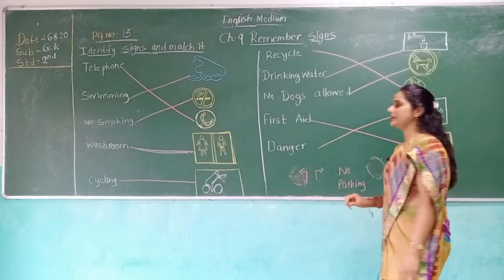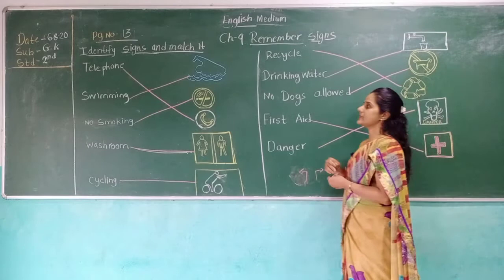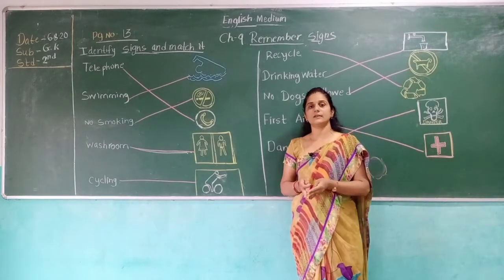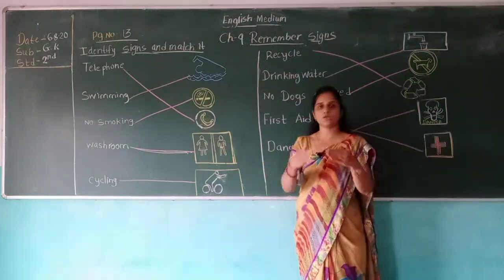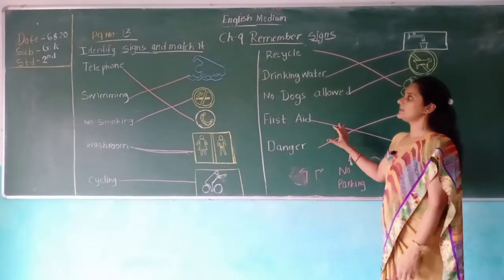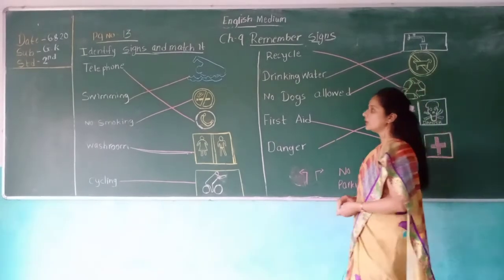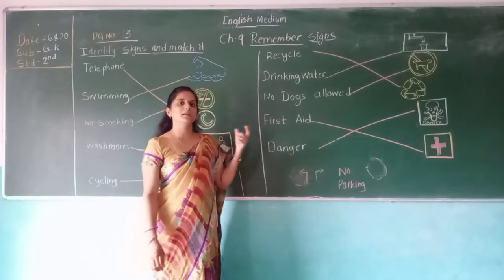So there are many road signs. We can see a sign and understand where to go, left side, right side, then merge the road. Here are the different signs and symbols, which you should understand properly and follow in your daily life.